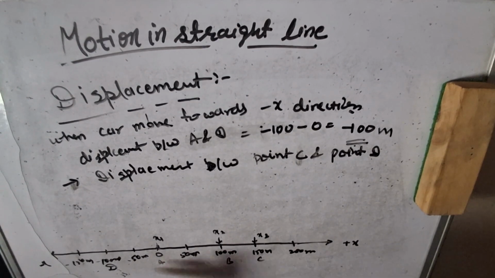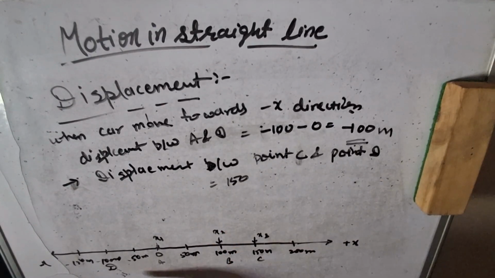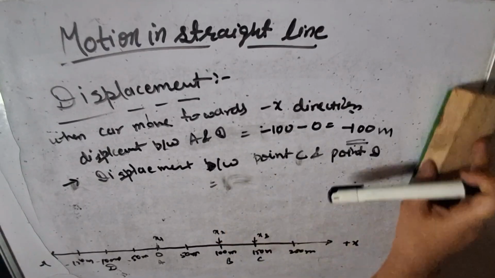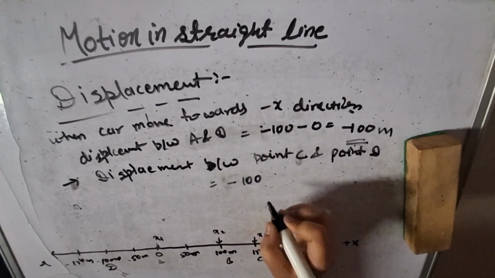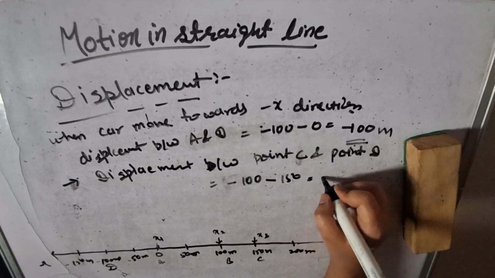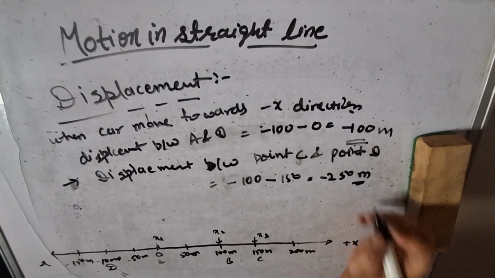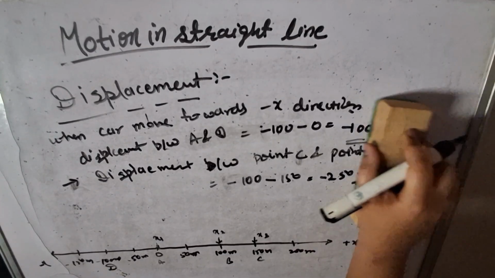Then displacement between point C and point D, we are calculating this. Final position minus initial position. The final position is minus 100 meter at point D. Initial position equals 150. You can see this 250 meter is displacement. This is the example.